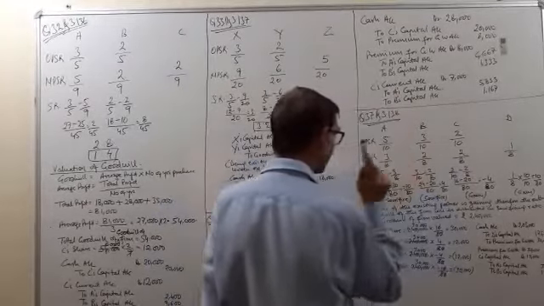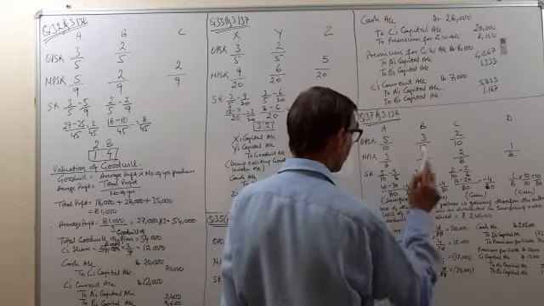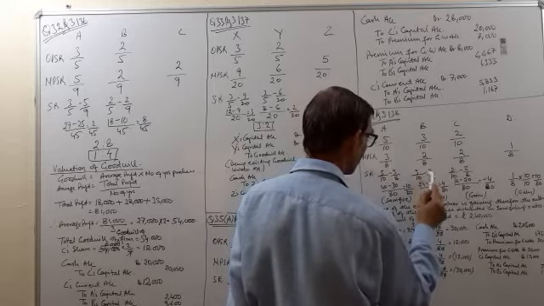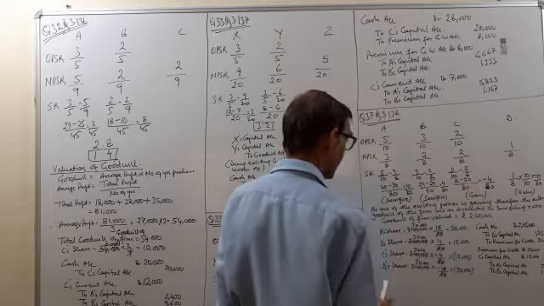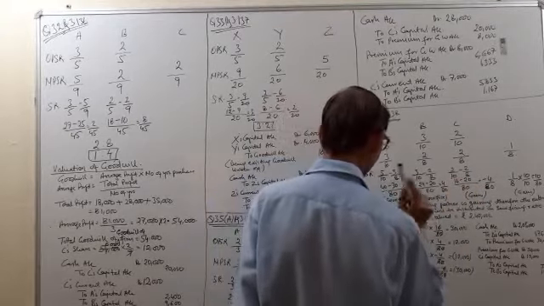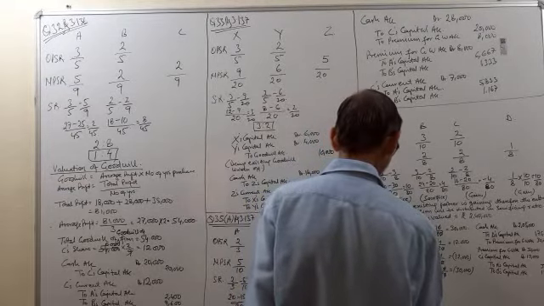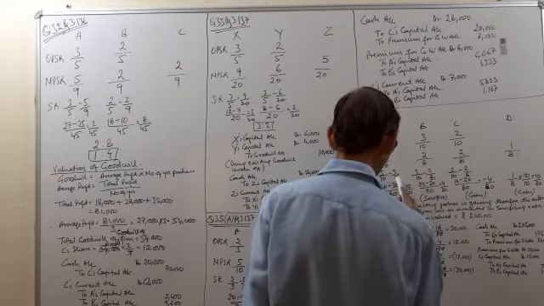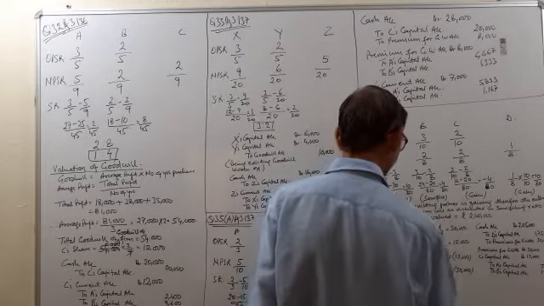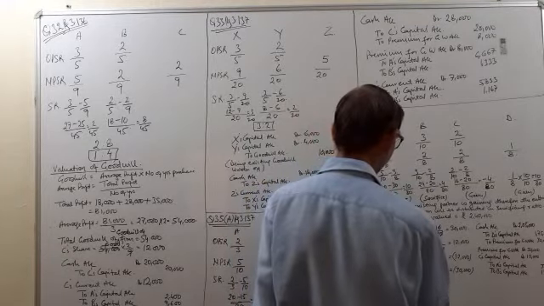That is old minus new. So for A, 5 by 10 minus 3 by 8. For B, 3 by 10 minus 2 by 8. For C, 2 by 10 minus 2 by 8. So here 80 will be the LCM. 10 8s are 80, 8 5s are 40, 8 5s are 40; 5 3s are 15, 8 10s are 80, 10 3s are 30. 40 minus 30 is equal to 10 by 80. So 10 by 80 is the sacrificing ratio of A.